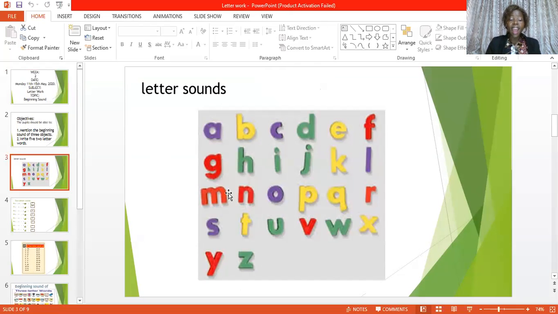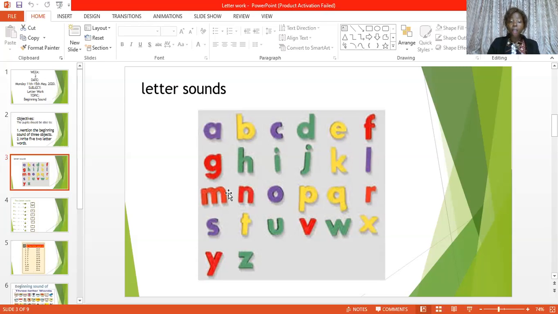Letter A sound A as in apple. Letter B sound B as in ball. Letter C sound K as in cat. Letter D sound D as in dog. Letter E sound E as in egg. Letter F sound F as in fish. Letter G sound G as in goat. Letter H sound H as in house. Letter I sound E as in ink. Letter J sound J as in jug. Letter K sound K as in kettle. Letter L sound L as in leg. Letter M sound M as in mango. Letter N sound N as in net.